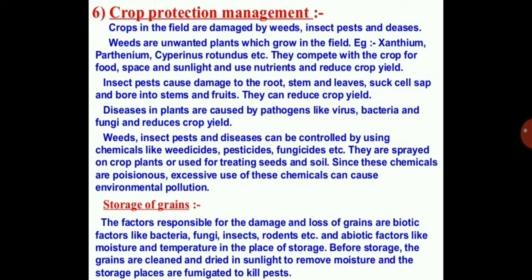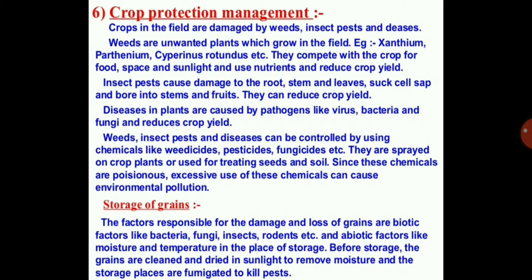Again, the next protection you have to do is against the insect pests which cause damage to the root, stem, and leaves, suck cell sap, and bore into stems and fruits. Bore means what? They make holes and go inside the stems and fruits, and they reduce the crop yield. Diseases in plants are caused by pathogens like virus, bacteria, and fungi, and reduce crop yield.